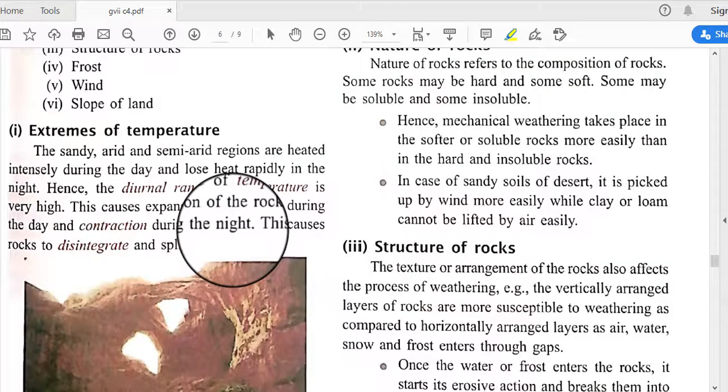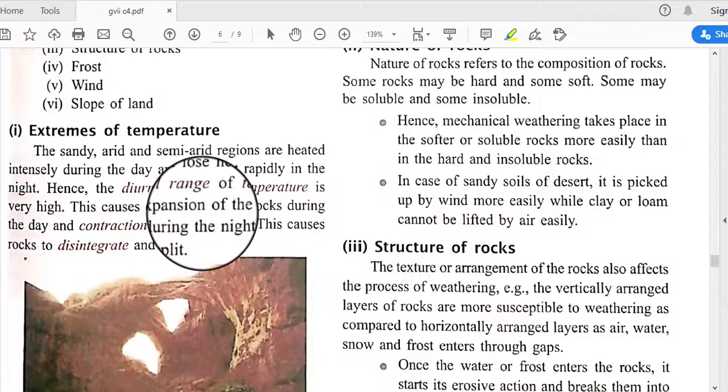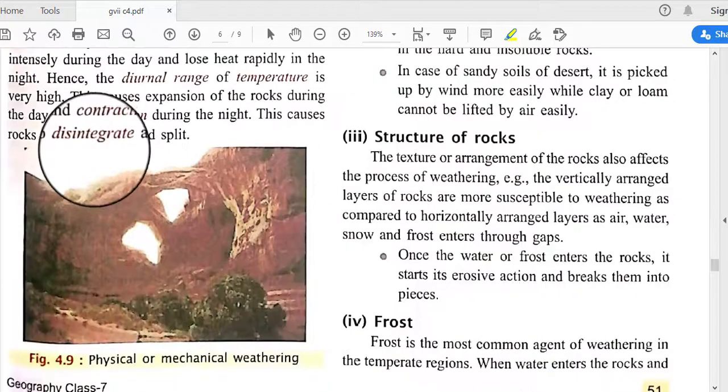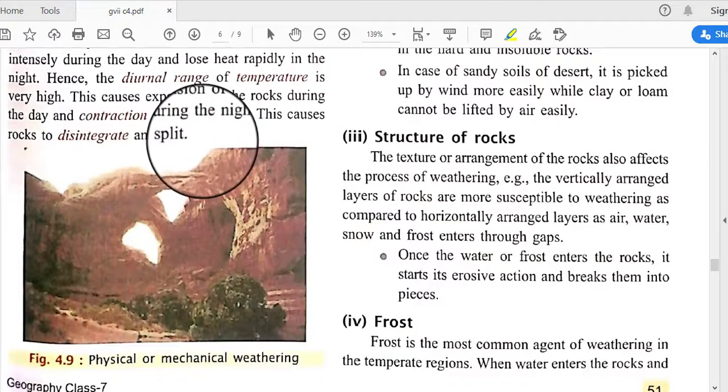Due to this temperature variation, the rocks expand during the day and contract at night. So by this expansion and contraction, the rocks break down. This causes rocks to disintegrate and split.